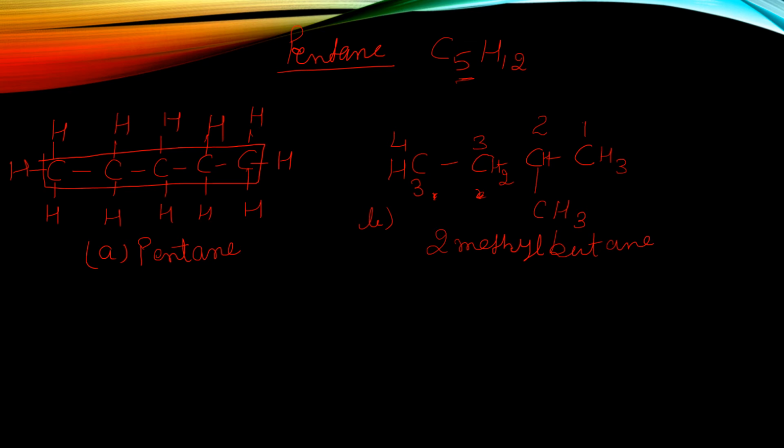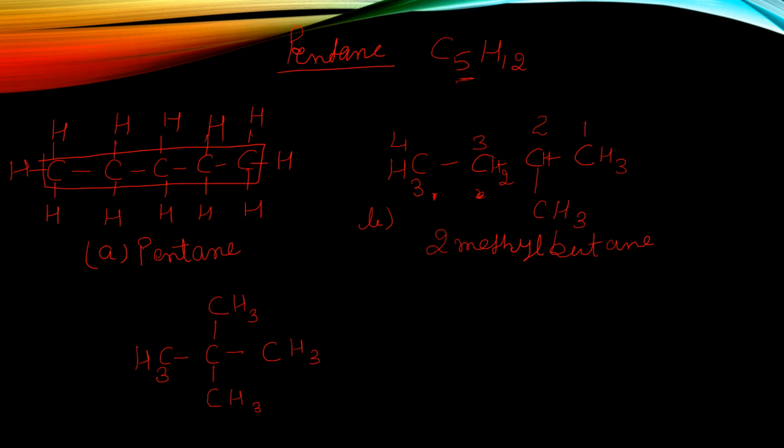What is the next possibility now? Again, we will reduce the number of carbon atoms in the chain. So 3 carbon atoms we will make, but we have to make 5 carbon atoms according to the molecular formula. So now we will make 2 branches. Here CH3, here already 4 bonds are there, so we will not write hydrogen here because the carbon valency is already satisfied. Then CH3, CH3 and this CH3.